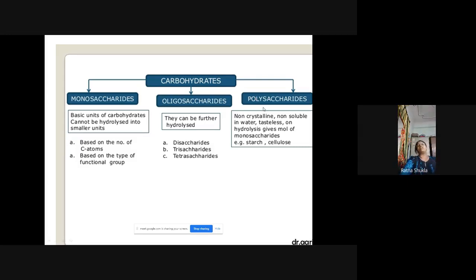Next is the polysaccharide. Poly means many units, more than 9. These polysaccharides are generally non-crystalline and insoluble in water. They are tasteless, they don't have any taste. On hydrolysis, the polysaccharide molecule gives monosaccharides. So polysaccharide means a larger unit, and on hydrolysis that larger unit is converted into smaller units.